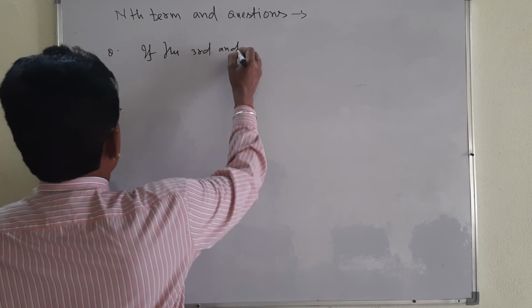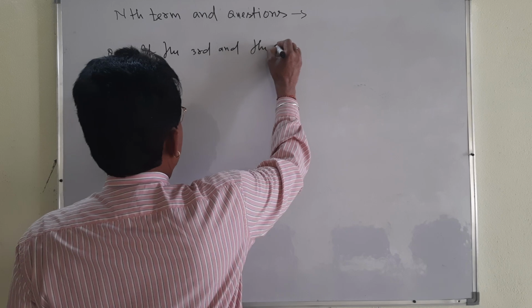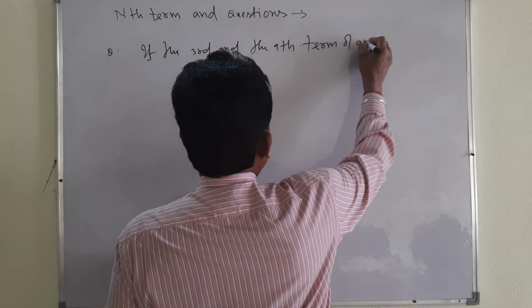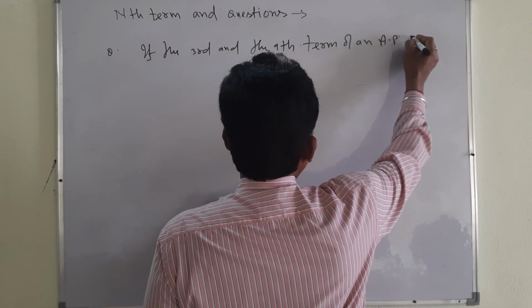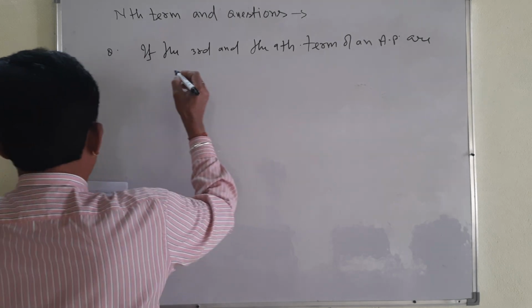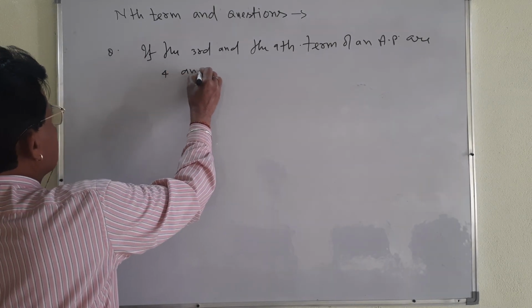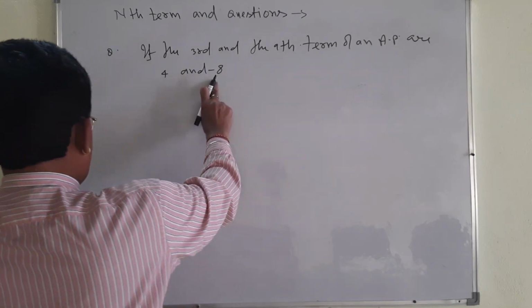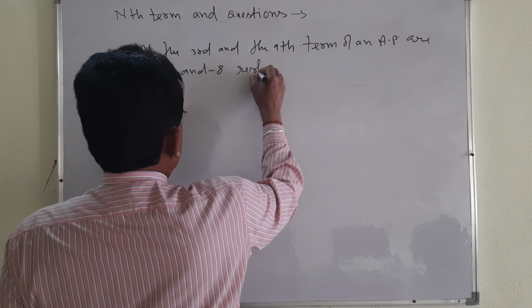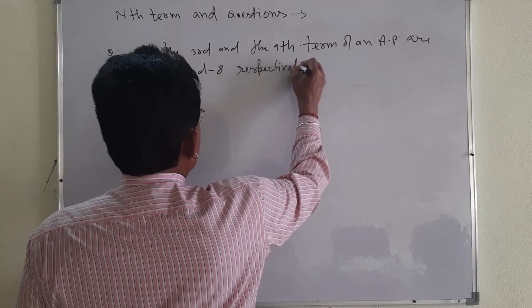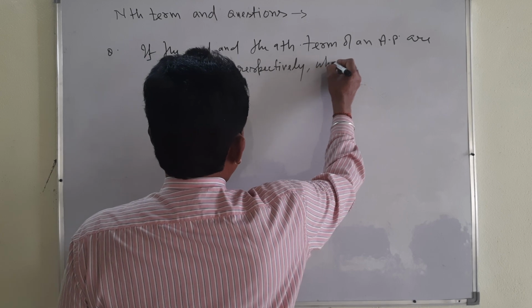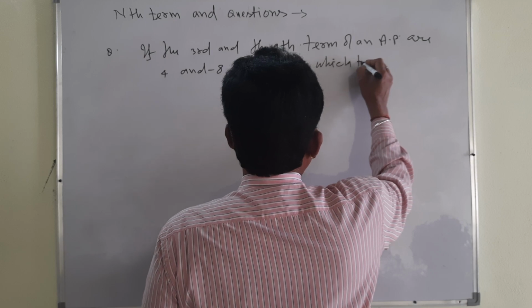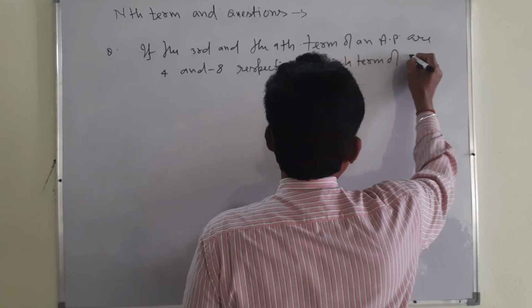See carefully: the third and the ninth term of an AP, AP means arithmetic progression, are 4 and -8 respectively.